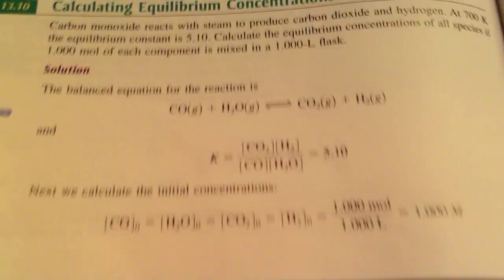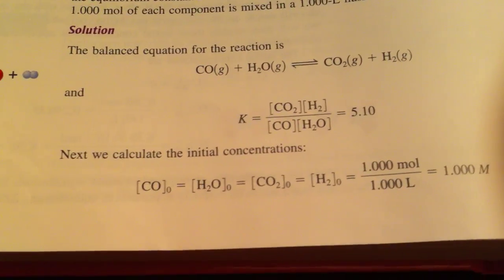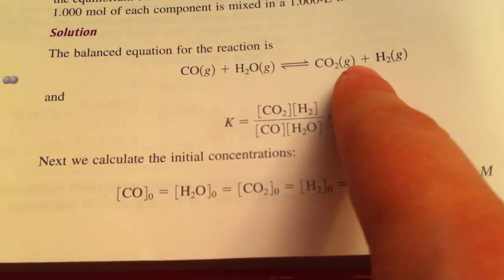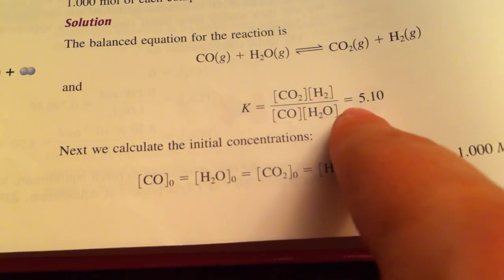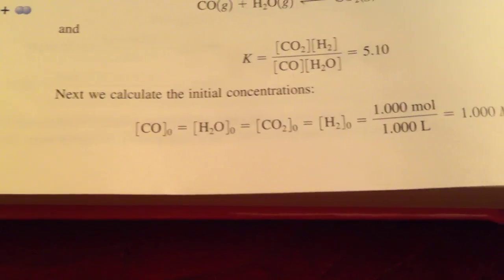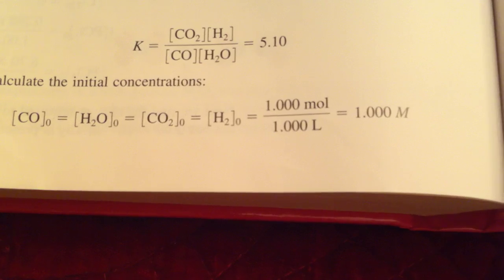Okay, so I'm going to take you through this ICE problem using the book, because I'm feeling kind of lazy and I've been doing this for a while now. We are given an equation and we are also given the equilibrium constant, K, which is equal to 5.1. Then we're told that the initial concentrations of everything are 1 mole per 1 liter, so everything is 1 molar.